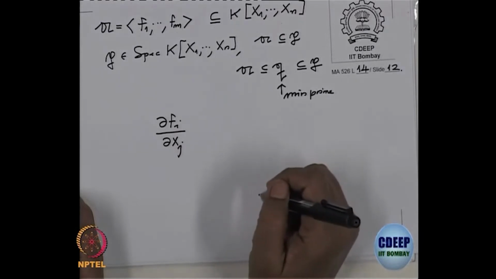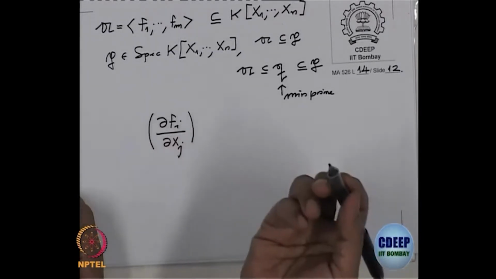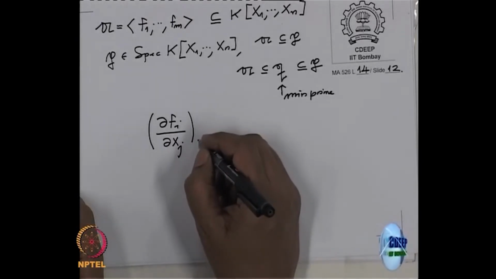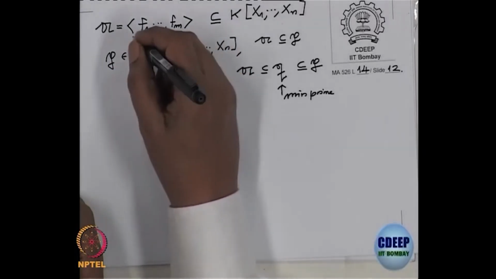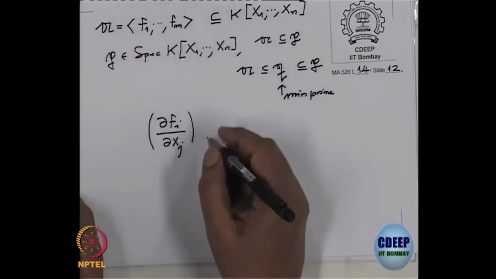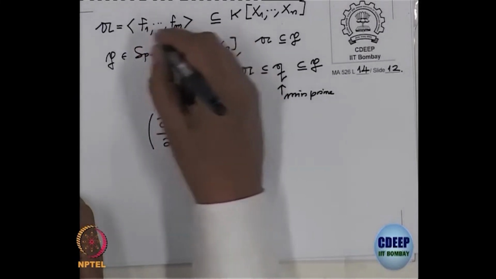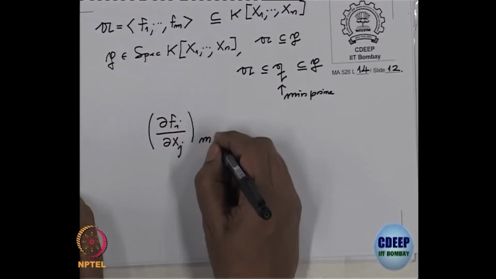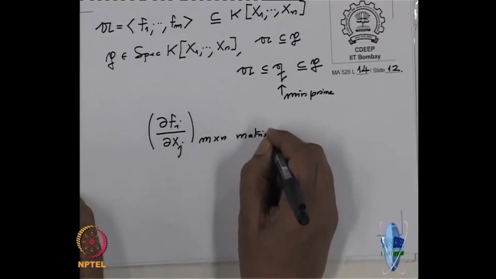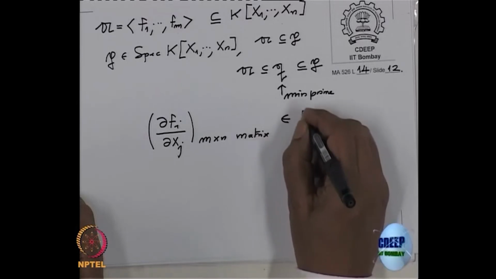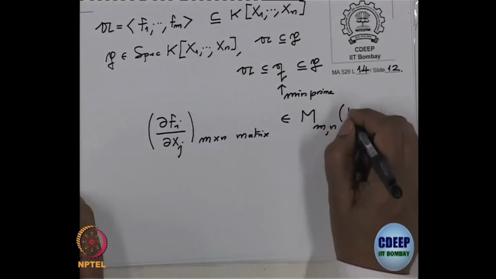So you get an m cross n matrix, where j is the column index and i is the row index. So this is an m cross n matrix over the polynomial ring.